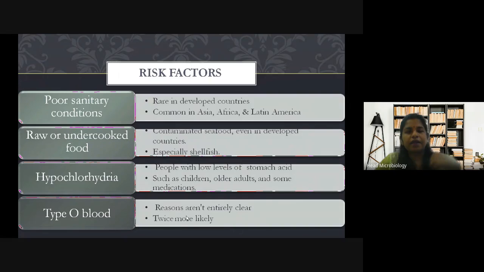Then raw or undercooked food, contaminated seafood, even in developed countries. This can happen even in developed countries if the seafood is contaminated. Generally they consume a lot of seafood. There are chances of contamination if storage is not good, at the point of collection, anywhere. So this can happen in developed countries also through contaminated seafood, and mostly it is the shellfish which gets contaminated. And it is raw or undercooked food. Mostly these people eat raw food.